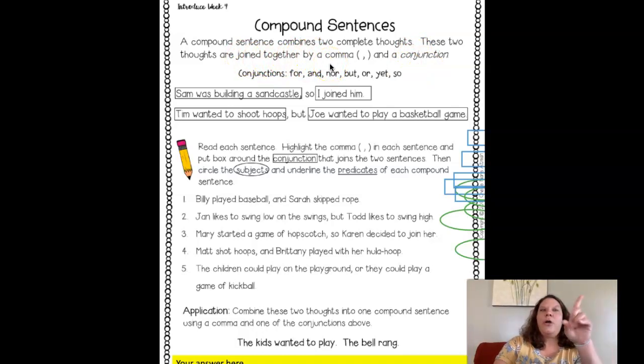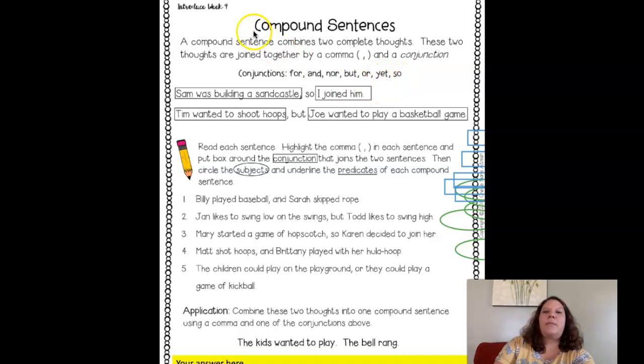So after your first thought, you put a comma and a conjunction. Okay, and if you remember from the video yesterday, the conjunctions are for, and, nor, but, or, yet, so. And the video said the easiest way to remember all those 7 conjunctions is by using the term fanboys. So the F in fanboys stands for, A stands for and, N stands for nor, B stands for but, O stands for or, Y stands for yet, and S stands for so.